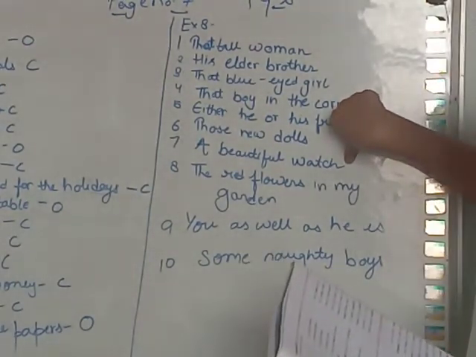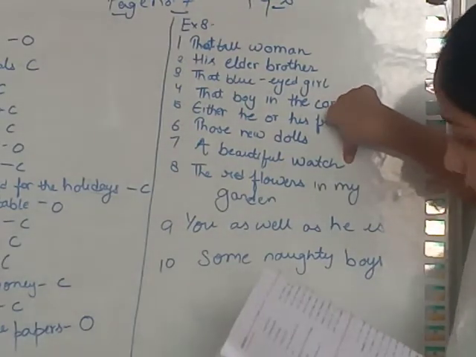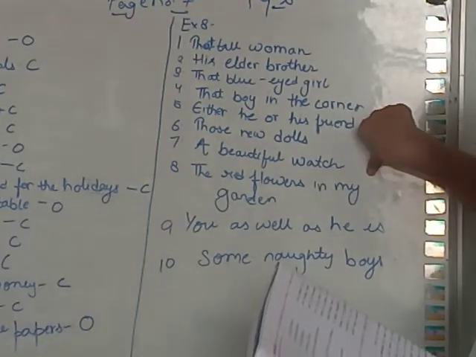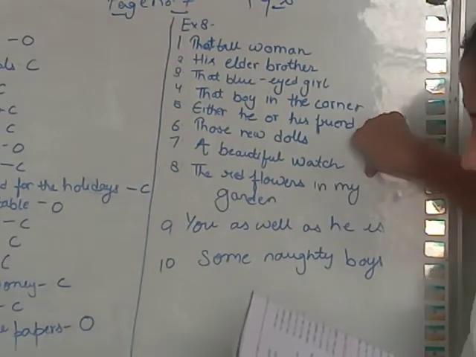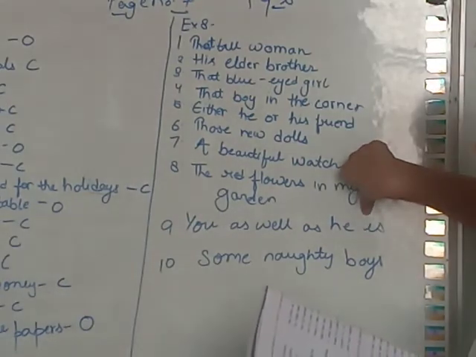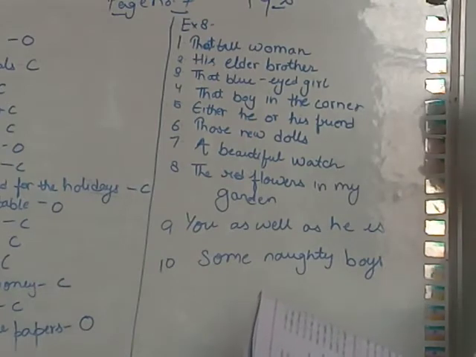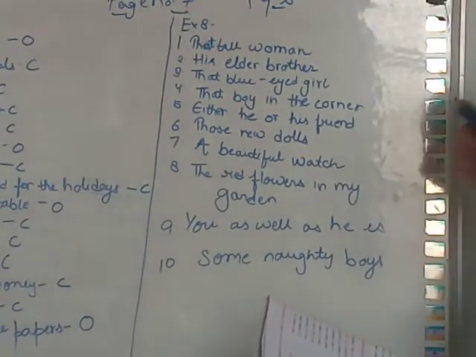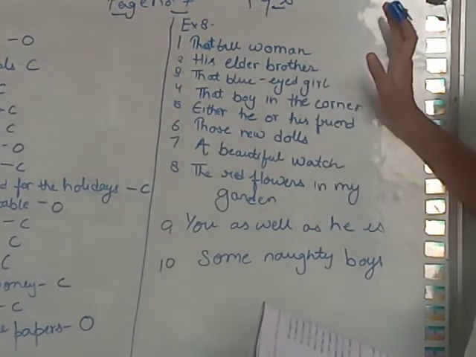Next one. A beautiful watch was given to him on his birthday. Next one. The red flowers in my garden are pretty. Next one. You as well as he is tired of his work. Those naughty boys quarrel. So I arrange the subject in a proper order to frame the sentence.